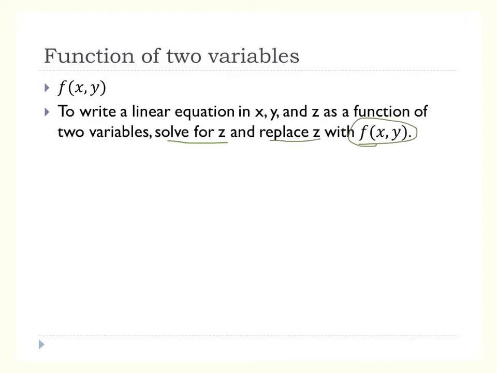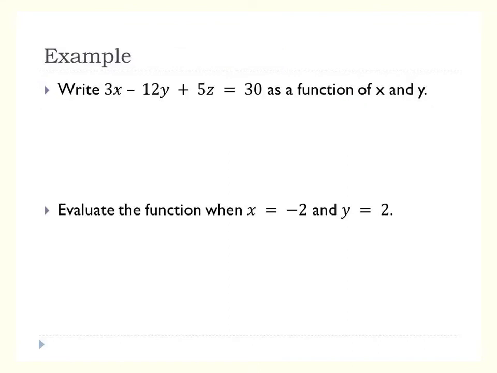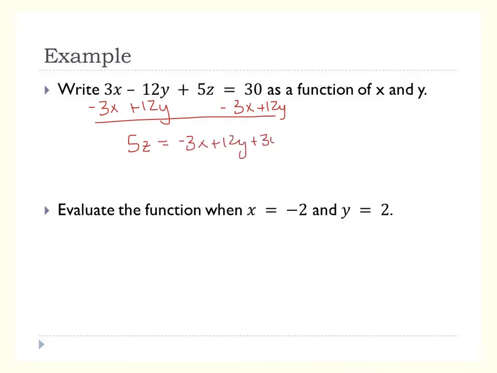So typically we say f of x equals y. Well, now f of x, y equals z. Okay, so let's try. Write 3x minus 12y plus 5z equals 30 as a function of x and y. So you want to solve for z, so get z by itself. We're going to subtract 3x and add 12y. So it's going to be 5z equals, and I'm going to do my variables in order with my constant at the end. So divide by 5.